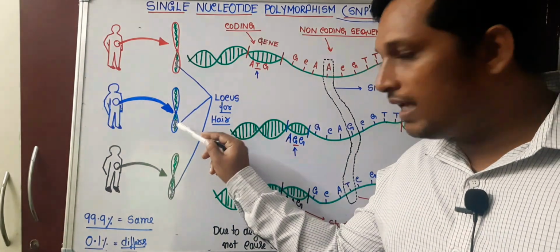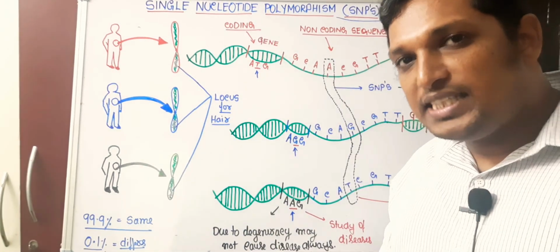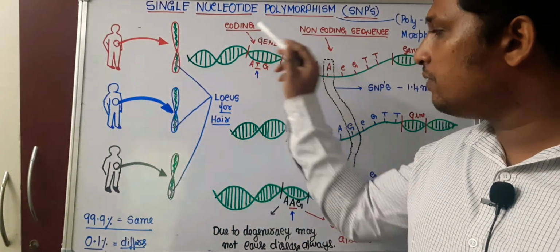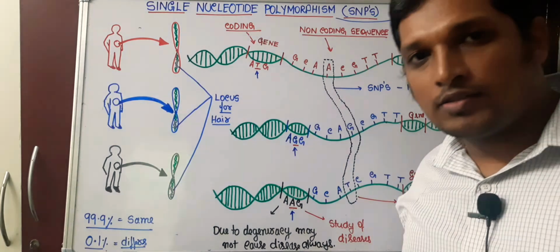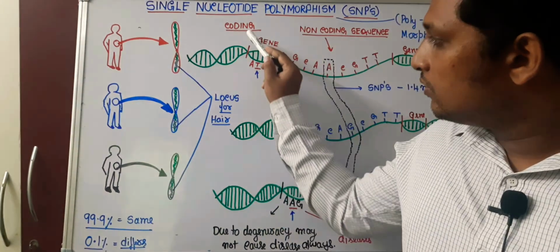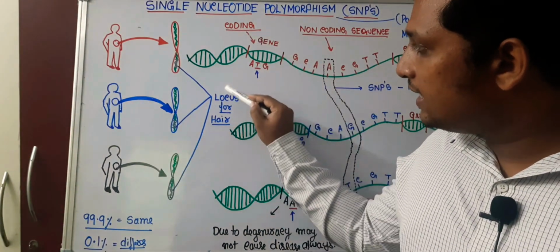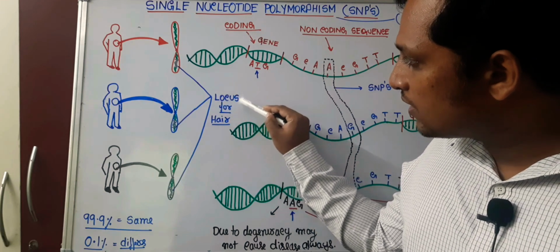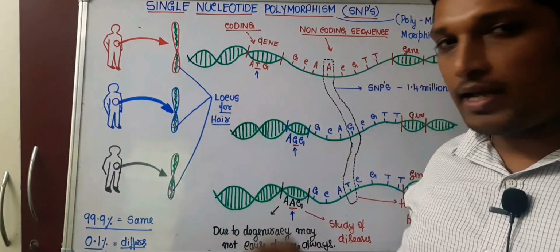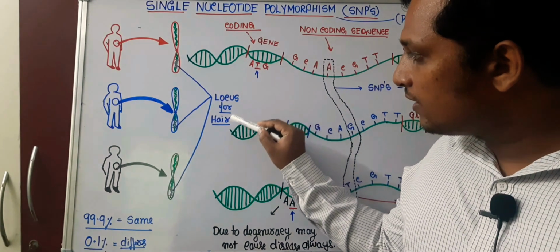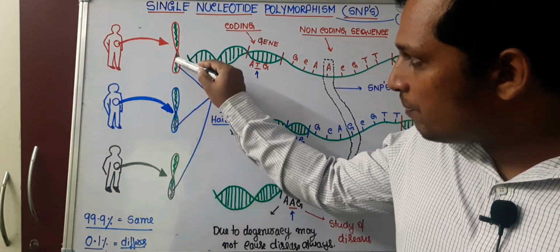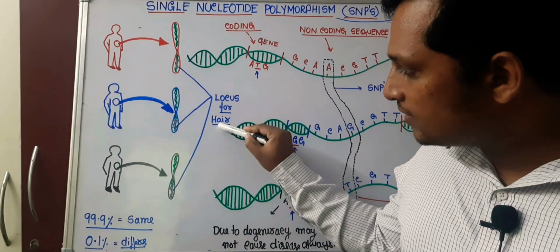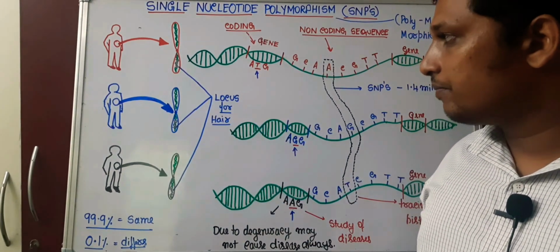A segment of the DNA will be having genes, which are called coding sequences. It will be having non-coding sequences also. Coding sequences contain genes which are present in a position or location known as a locus. I have taken a gene present in a locus for hair, which means at the same position in all the individuals there is a gene which codes for hair.